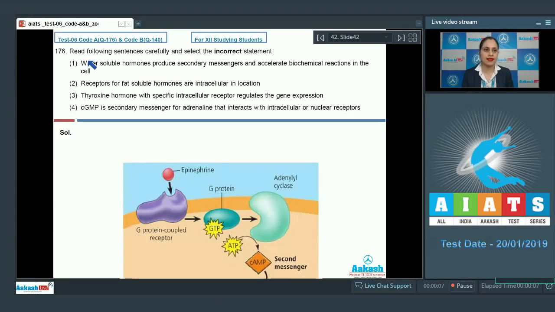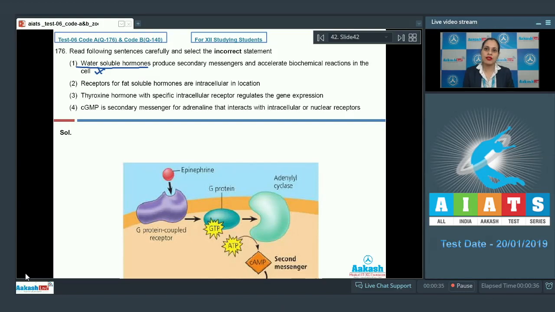Question number 176. Read the following sentences carefully and select the incorrect statement. The very first statement is, water-soluble hormones produce secondary messengers and accelerate biochemical reactions in the cell. As it is a correct statement, this cannot be the correct answer to our question, because water-soluble hormones bind to the extracellular receptors.